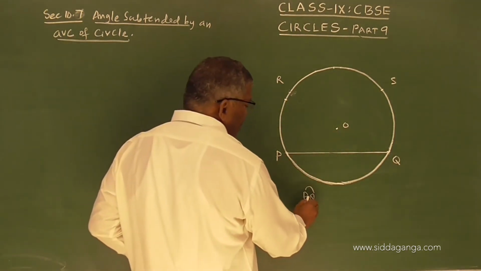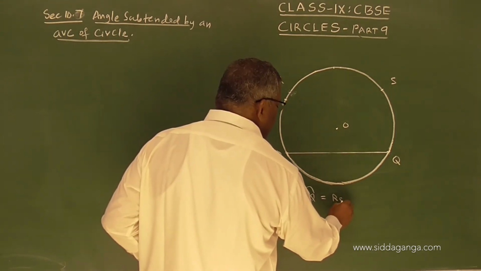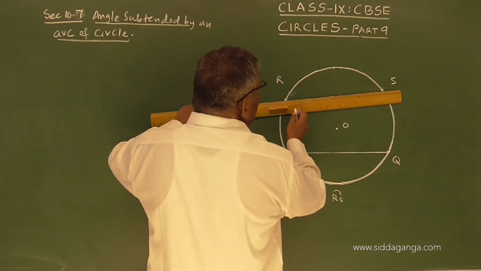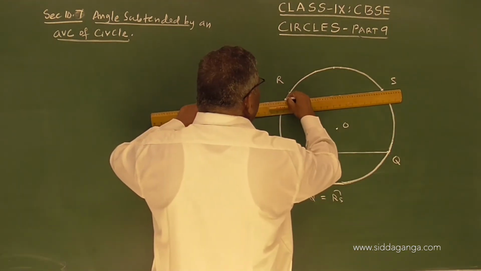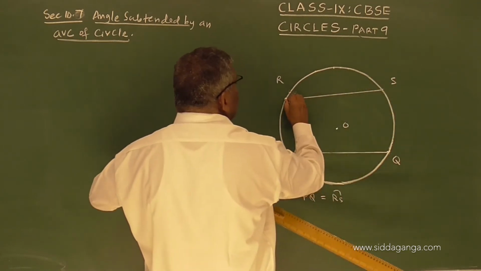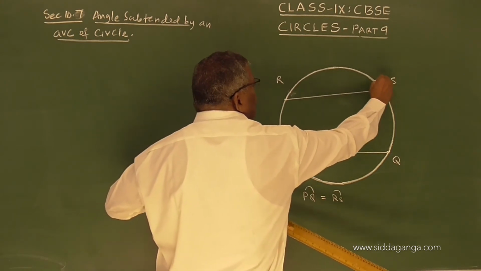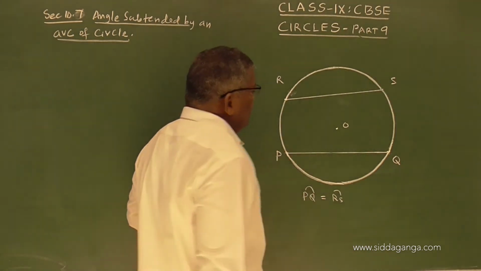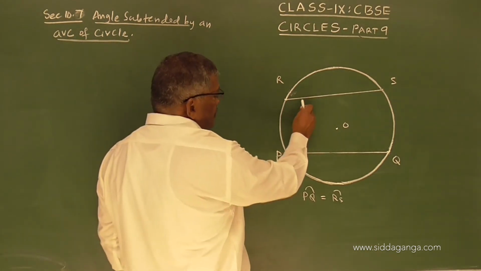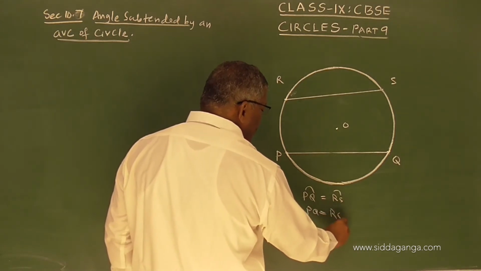So if the arc PQ is equal to arc RS, if the curved length RS is equal to curved length PQ, then the chords PQ will be equal to RS.